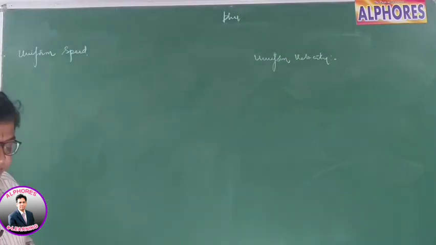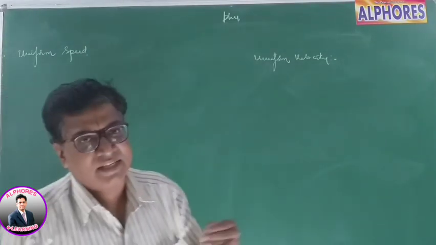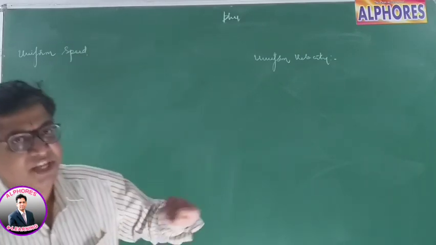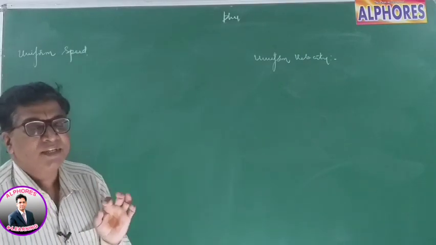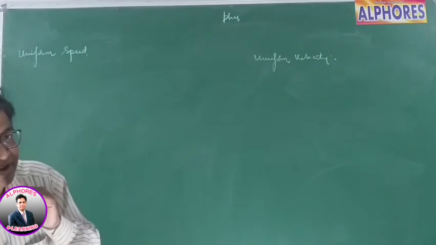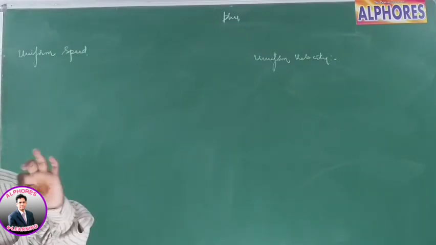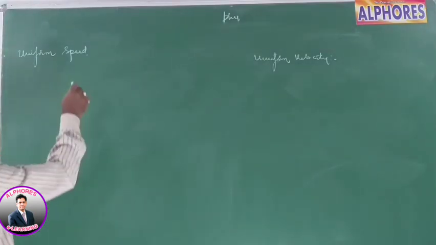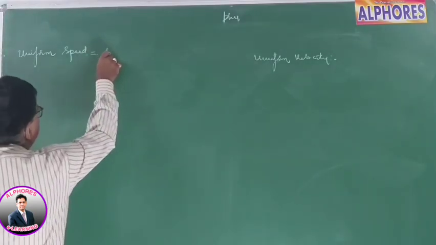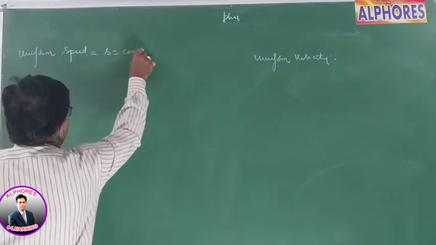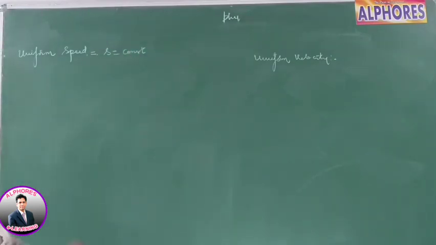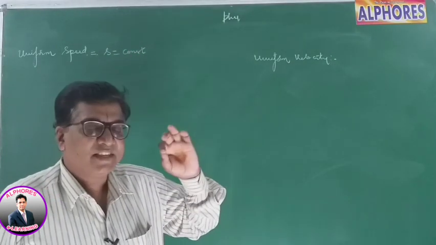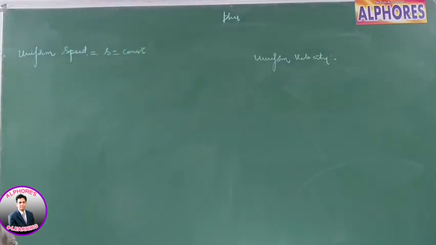What is uniform speed? Uniform means constant. Scientifically, uniform means same, constant. It is moving with constant speed, the value remains constant. So uniform speed means the speed value is constant. For all times the speed is the same. At different instances of time, the speed is always constant. How can you put it in clear terms?